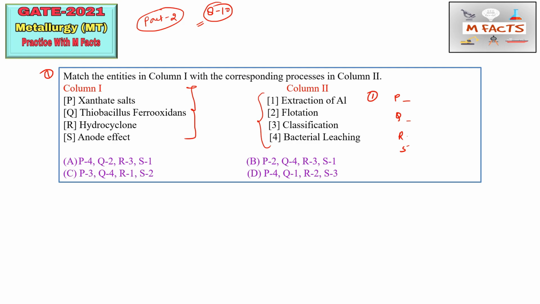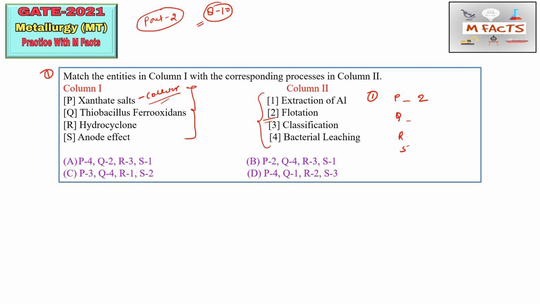Xanthate salt. What is this xanthate salt? Xanthate salt is basically used in the froth flotation process, or in general you can say it may be used for the flotation process. This xanthate salt is used as the collector in froth flotation process, and most specifically you can say potassium ethyl xanthate. So P we can match through 2, flotation.